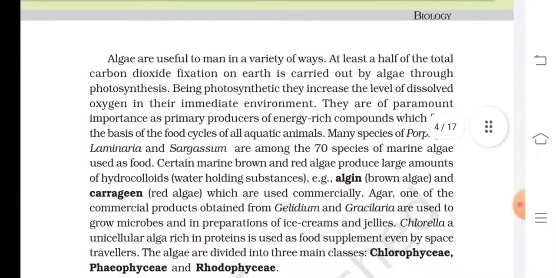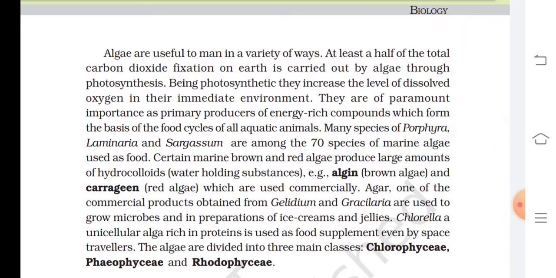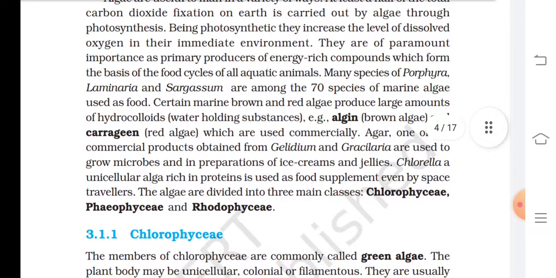Algae are useful to man in a variety of ways. At least half of the total carbon dioxide fixation on Earth is carried out by algae through photosynthesis. Being photosynthetic, they increase the level of dissolved oxygen in their immediate environment. They are of paramount importance as primary producers of energy-rich compounds, which form the basis of the food cycle of all aquatic animals. Many species of Porphyra, Laminaria, and Sargassum are among the 70 species of marine